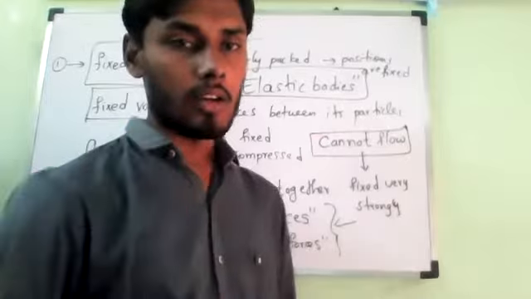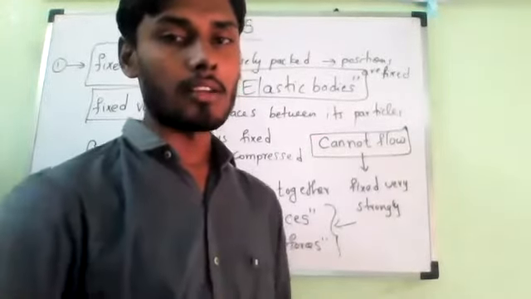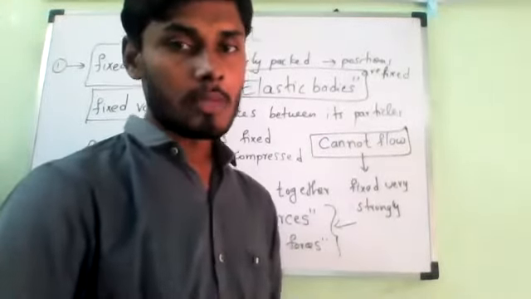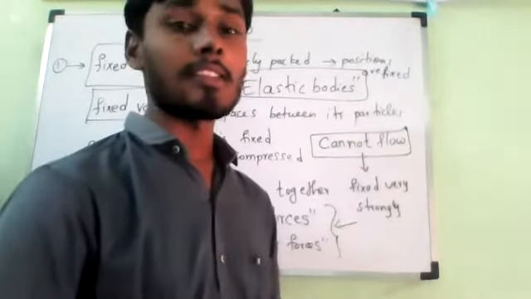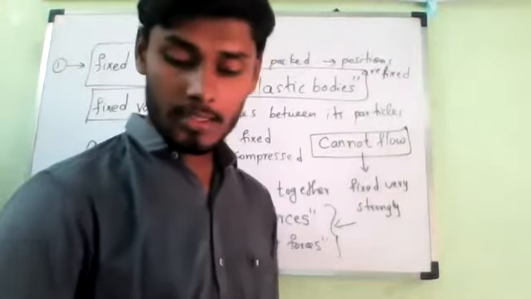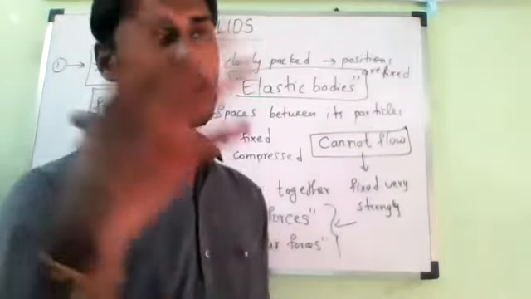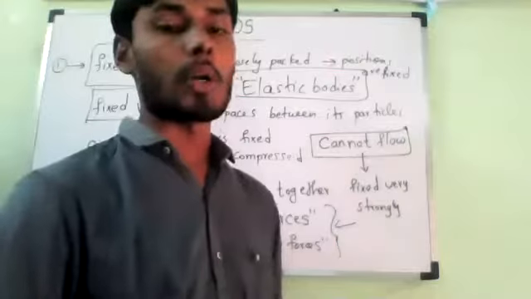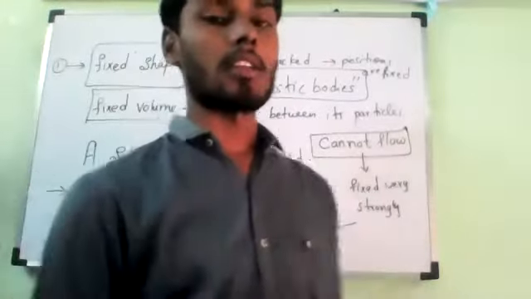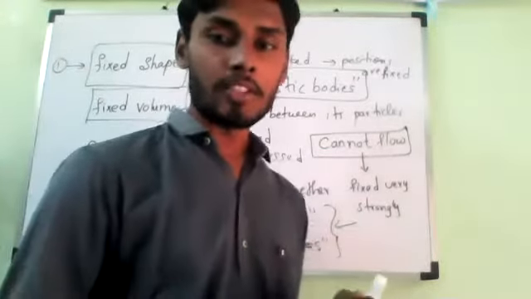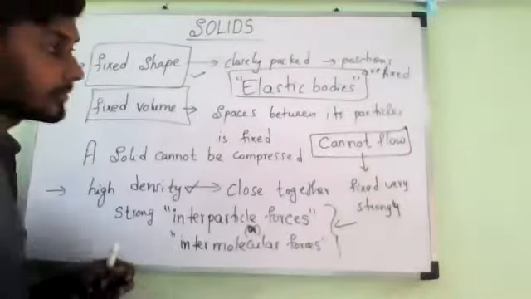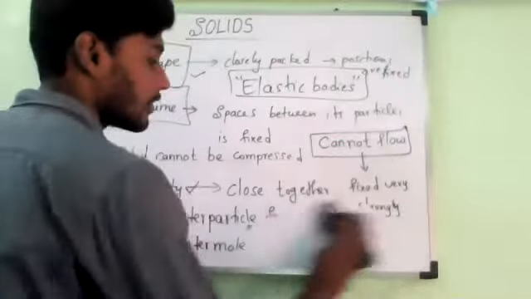If you consider the case of salt and sugar, you tell me. Suppose when salt and sugar are put in jars of different shapes, they take the shape of the jars. Is it yes or no? If you keep it in a bottle-like structure, sugar will come to the bottle structure. If you keep it in a container, is it indicating that they don't have a fixed shape? No, sir.